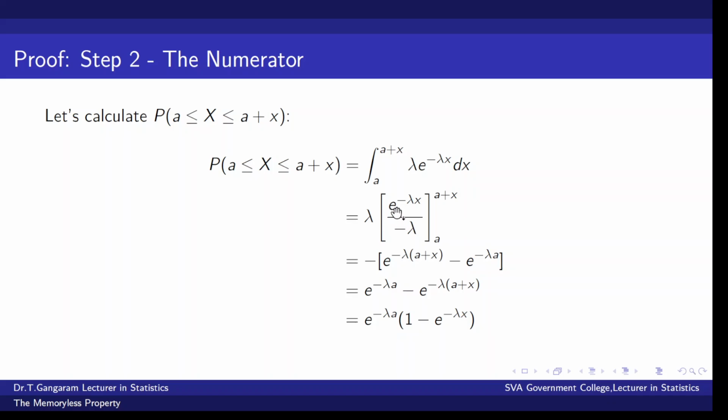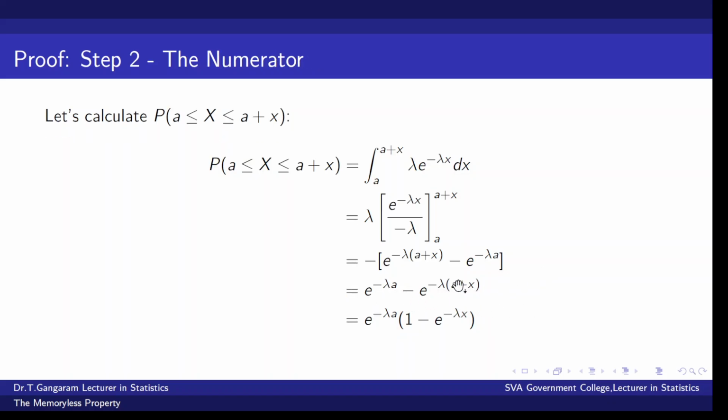The integration is e power minus lambda x divided by minus lambda. Lambda gets cancelled. Minus 1 comes out. Substitute the maximum and minimum values. E power minus lambda in place of x, a plus x, minus e power minus lambda in place of x, a.